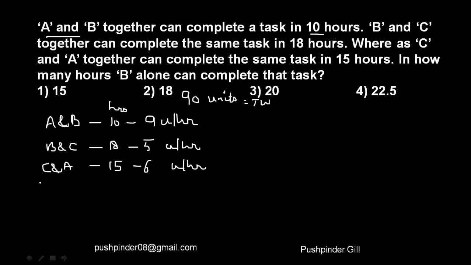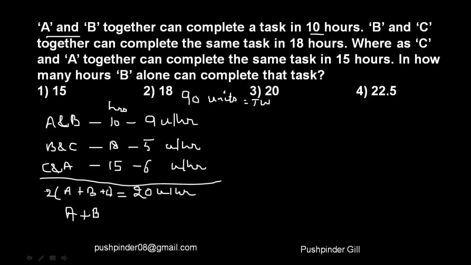Now let's find what all three of them will take to finish the job. As I told earlier in the previous question, twice the number of units finished by A, B and C is nothing but the sum of all three, which is 6 plus 5, 11, plus 9, that is 20 units every hour, right? So A, B and C together are able to finish 10 units every hour.